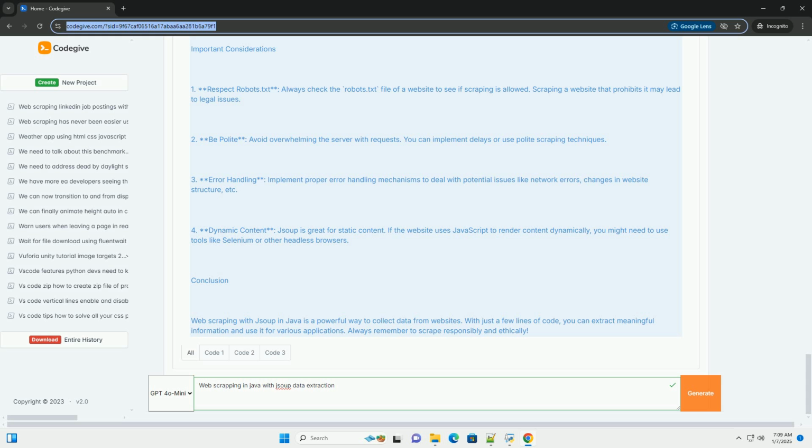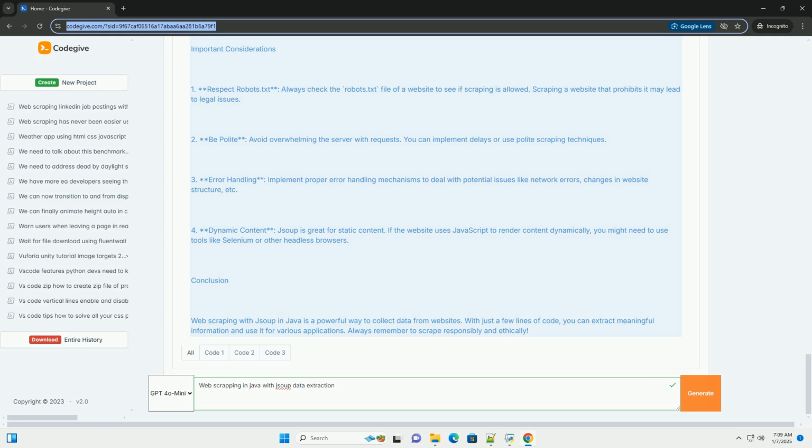3. Error handling. Implement proper error handling mechanisms to deal with potential issues like network errors, changes in website structure, etc. 4. Dynamic content. jsoup is great for static content. If the website uses JavaScript to render content dynamically, you might need to use tools like Selenium or other headless browsers.